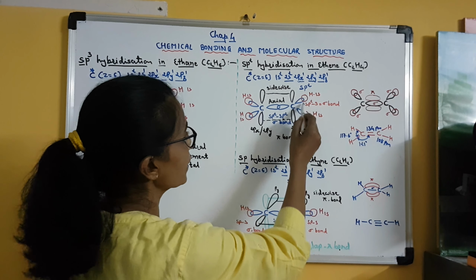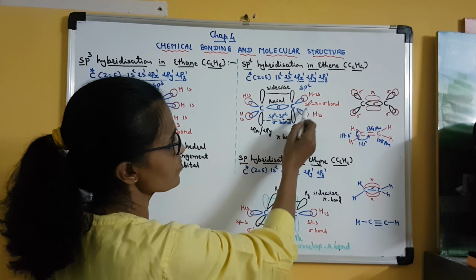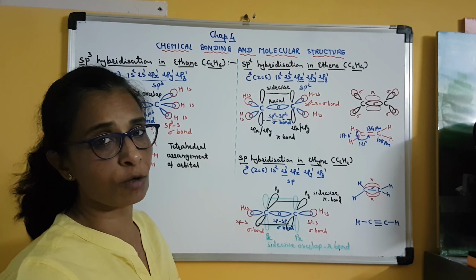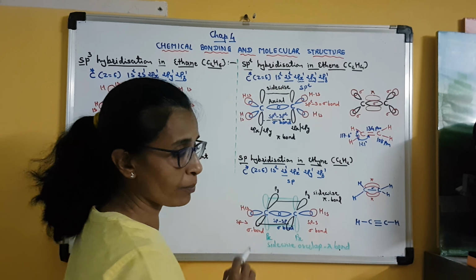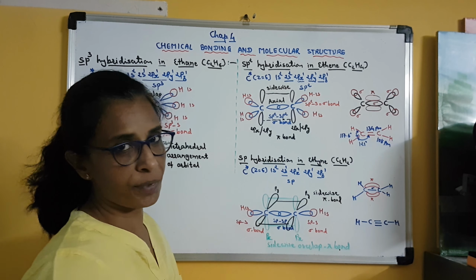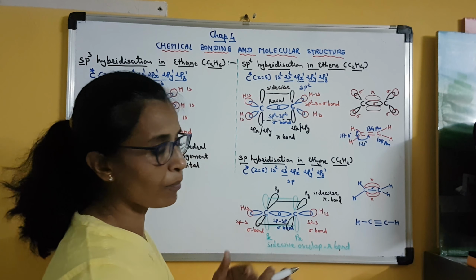Clear? The remaining 2 sp2 hybrid orbitals of both the carbon atoms will overlap with the 1s atomic orbital of a hydrogen atom. So again there is involvement of the 1s orbital, and there is involvement of a hybrid orbital. So there will be maximum overlap, and so a sigma bond will be formed.